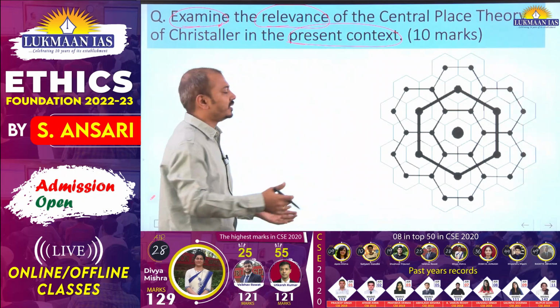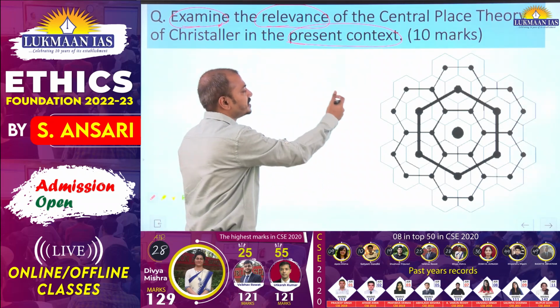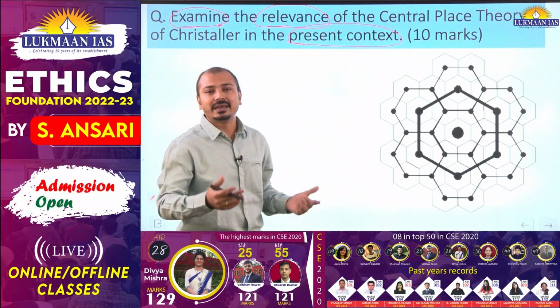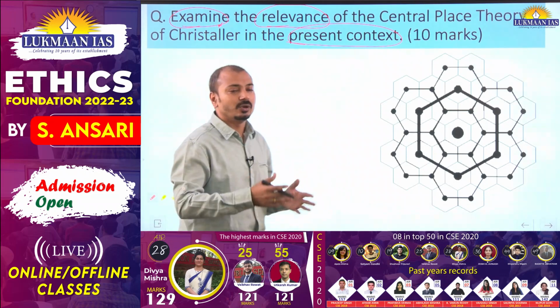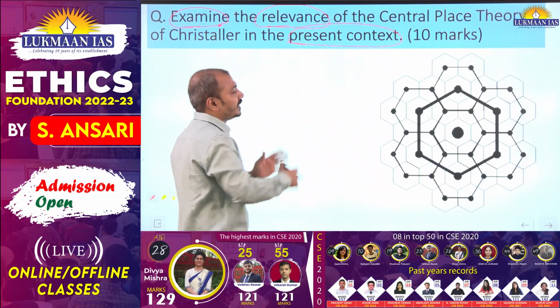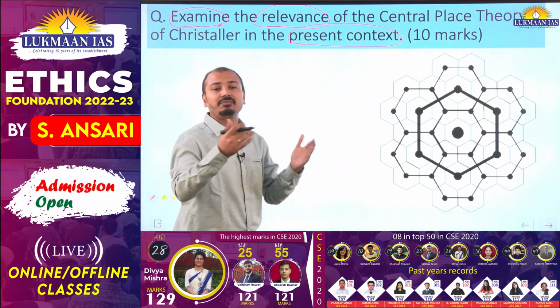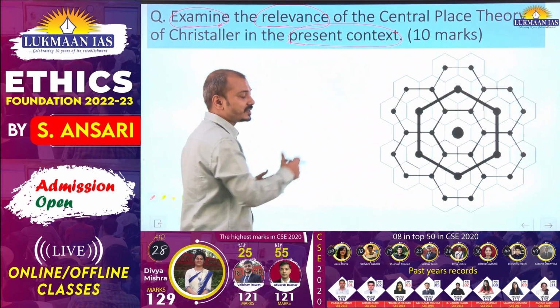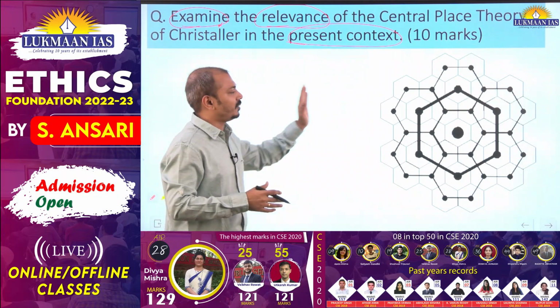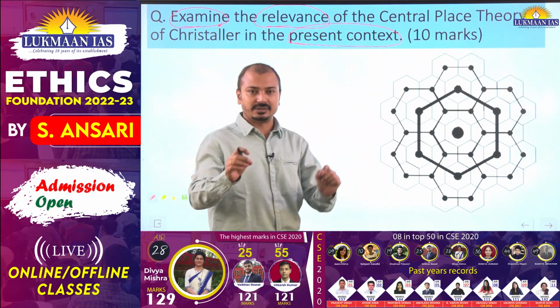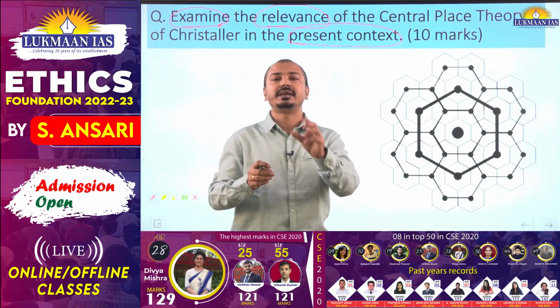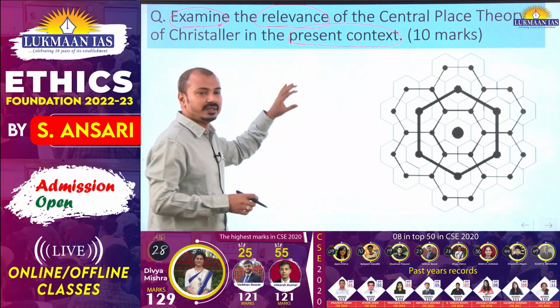He has given different principles like the transport principle with k equal to 4, the marketing principle as k equal to 3, and the administrative principle as k equal to 7. We need not explain all these things in the answer. The essence of the theory in one paragraph is sufficient in the body part.